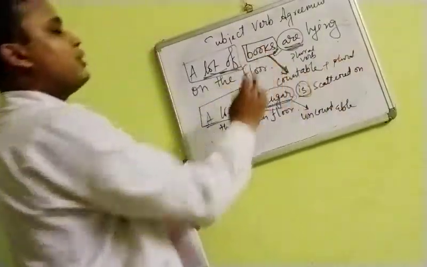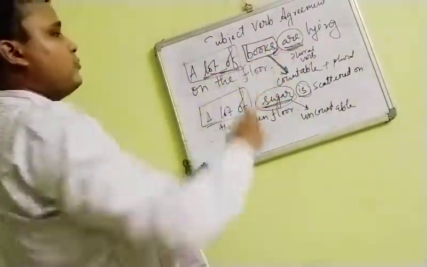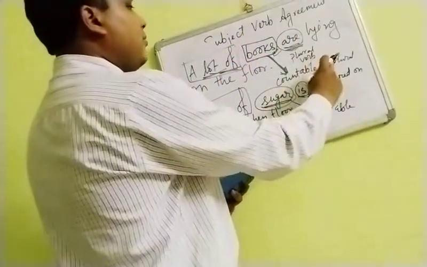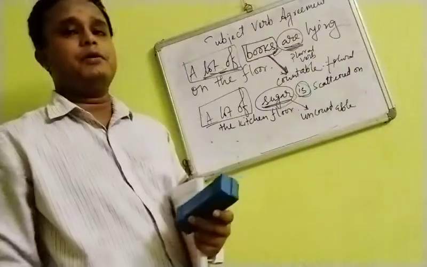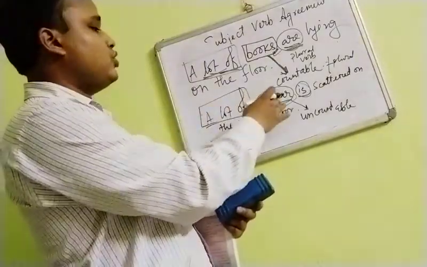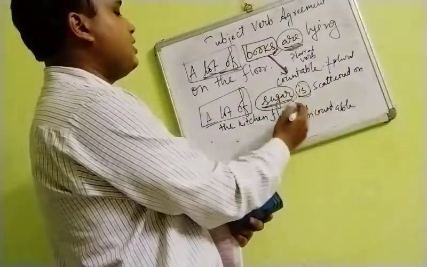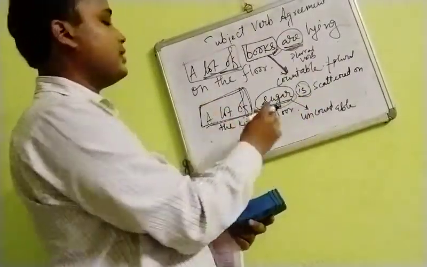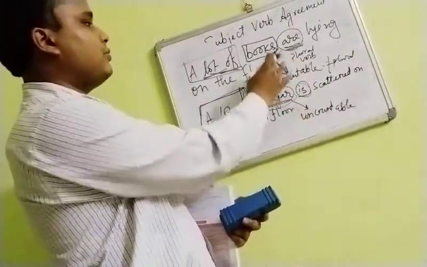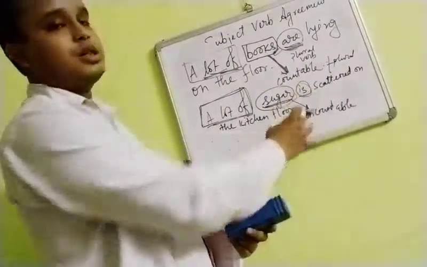Obviously this will be plural, because it cannot be a lot of book, it will be a lot of books. So countable here means countable and plural both, because a lot of books are lying on the floor, and a lot of sugar is scattered on the kitchen floor. So you will have to see whatever is being qualified with this expression a lot of, whether this is countable or uncountable. If this is countable, then we will be using are. If this is uncountable, we will be using is.